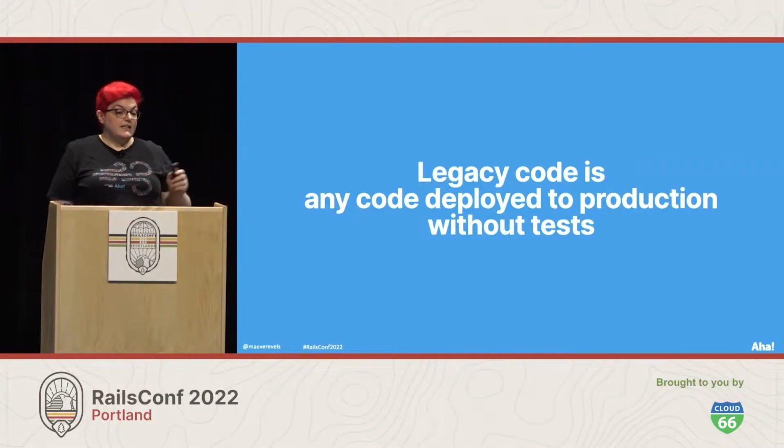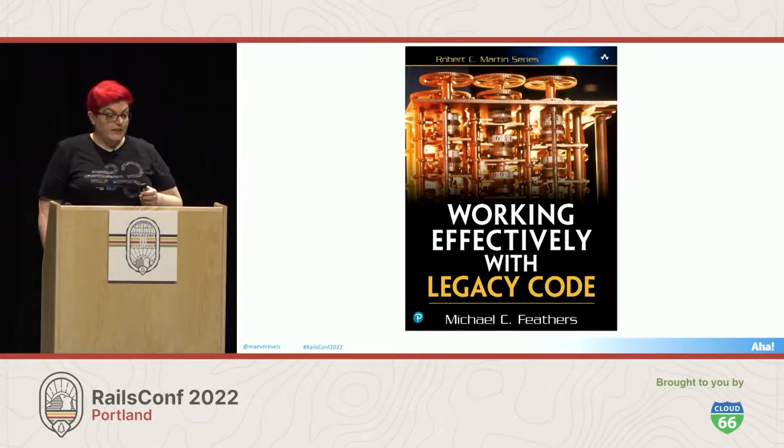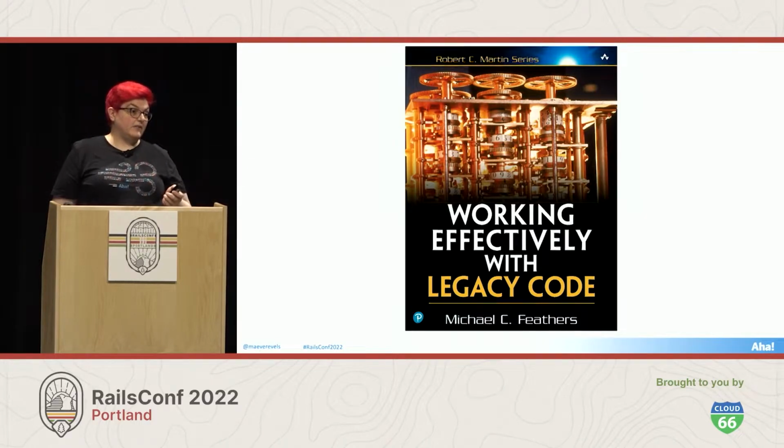So this all adds up to a simple definition, really more of a heuristic for legacy code. Legacy code is any code deployed to production without tests. And it doesn't matter whether that was 10 years ago or 10 days ago. Now, I'm not the first person to define it this way. I'm not that brave. I blatantly stole it from this book, Working Effectively with Legacy Code by Michael C. Feathers. This was first published in 2004, but a lot of the advice in here is timeless. And it was really a formative experience reading this earlier in my career.